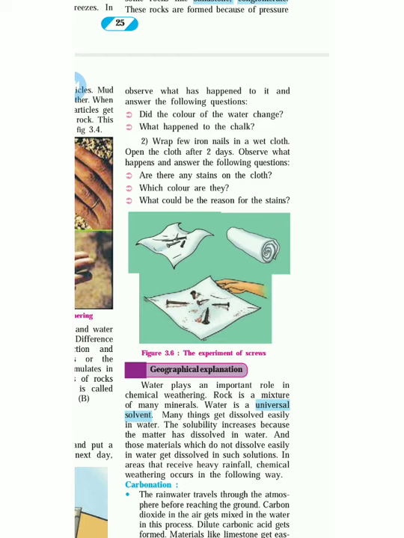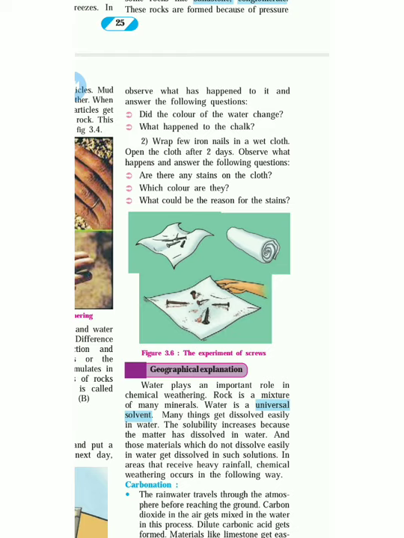Wrap a few iron nails in wet cloth. This is the second thing. The first was to take a glass of water and dissolve a chalk in it. Then next, wrap a few iron nails in wet cloth. Open the cloth after 2 days. Observe what happened and answer the following question. See, if you take a cotton cloth or any cloth and put the nail in it, what will happen? The color will change, plus rust comes on it. You can see the rust. See this over here.